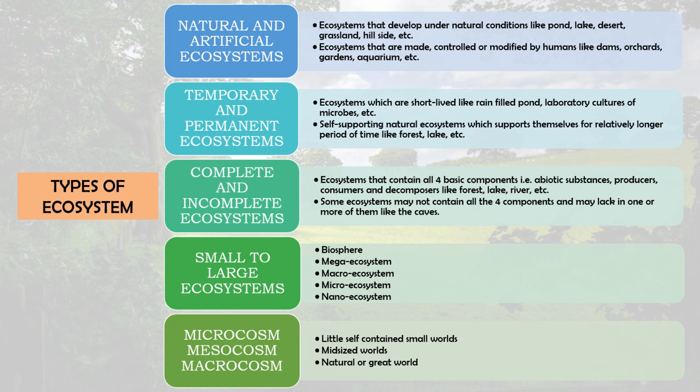Next are microcosm, mesocosm, and macrocosm. Microcosm is a little self-contained small world. These include bottles or containers such as an aquarium, which can simulate in miniature the nature of ecosystems, also called micro ecosystems.